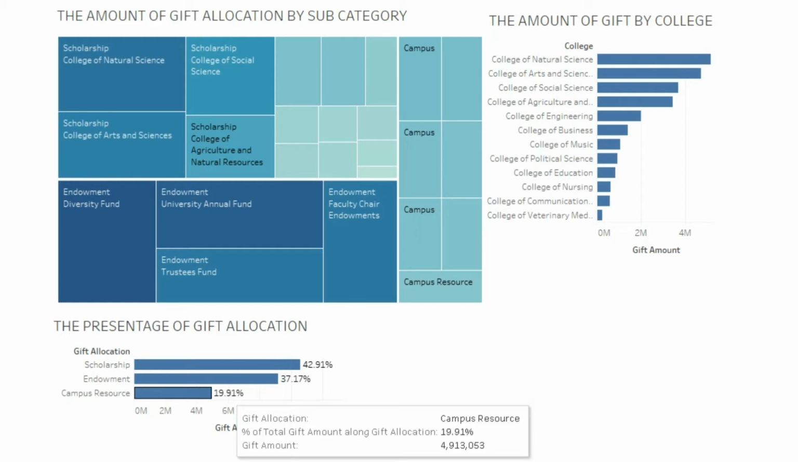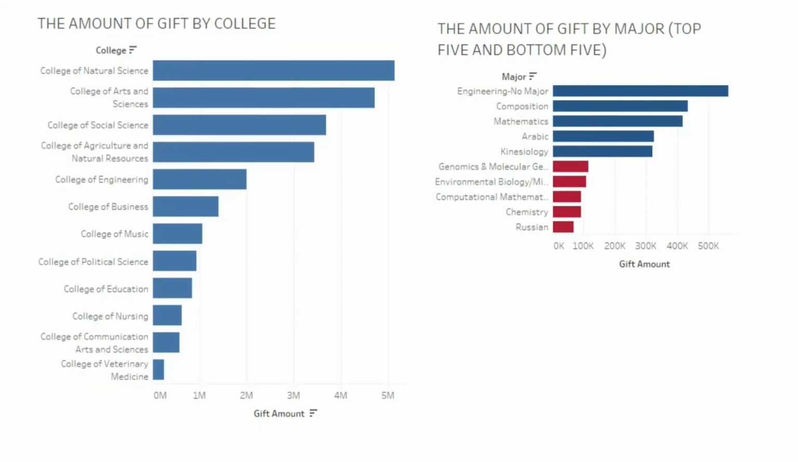My suggestion is the institution can reduce the funds or the percentage of endowment so that the scholarship and campus research can receive more funds. Next is, which college donated the most? The answer is natural science. Which college contributed the least? The answer is veterinary college.